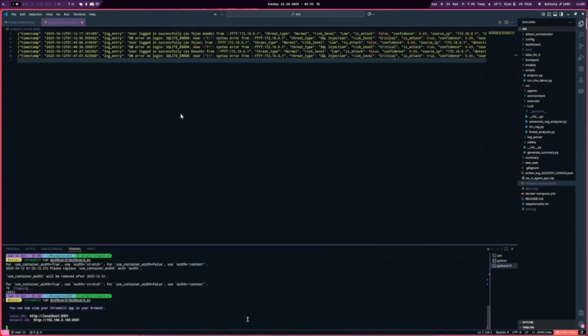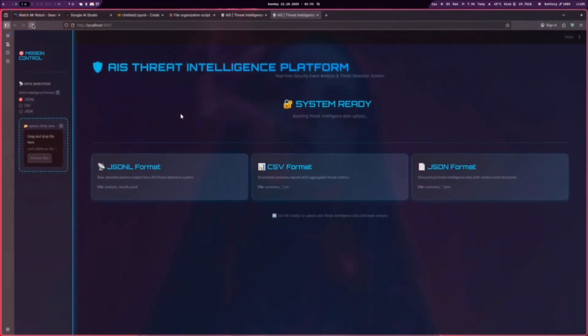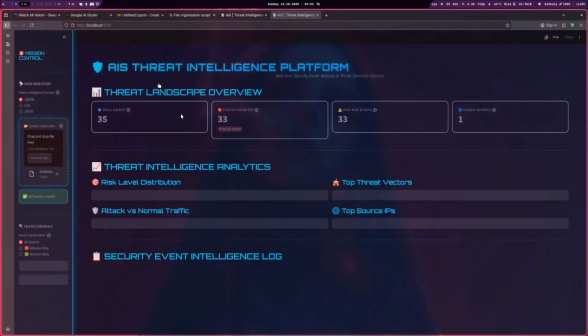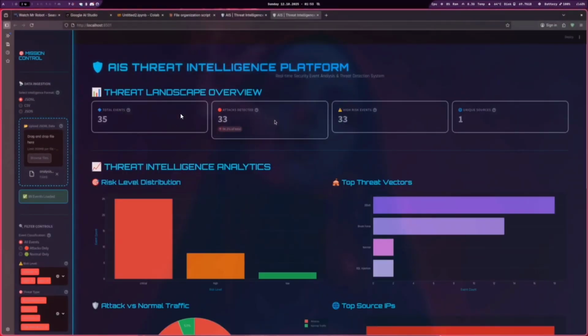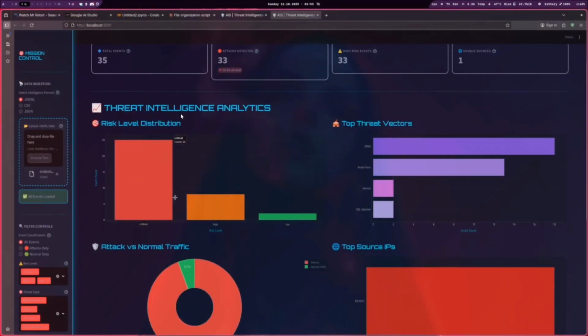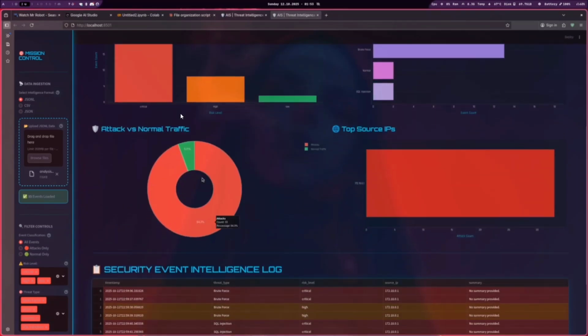Here we open a dashboard which is built with Streamlit. We have options such as JSON and CSV. For now, let us see the JSON file. Let's select our output JSON file which has been processed by the LLM. We can see the visualizations of different types of threats, the risk level distribution, and top threat vectors such as DDoS, brute force, normal, and SQL injection.